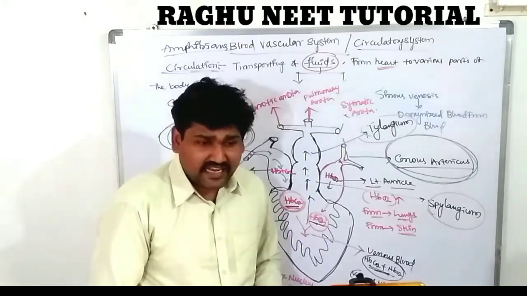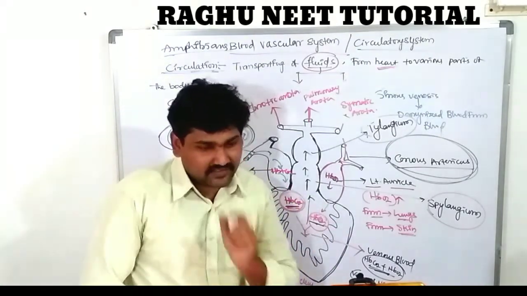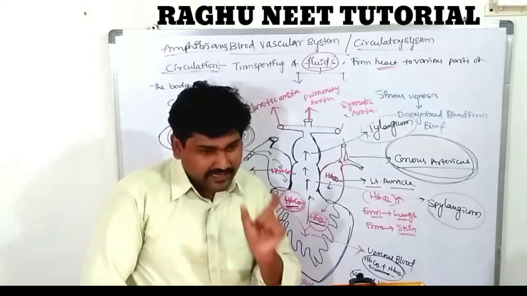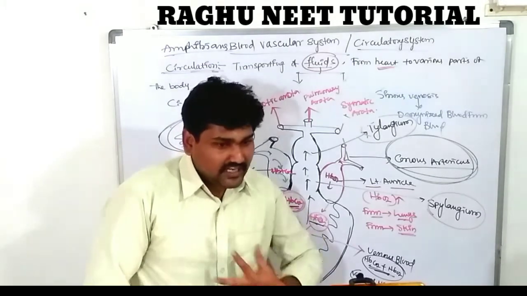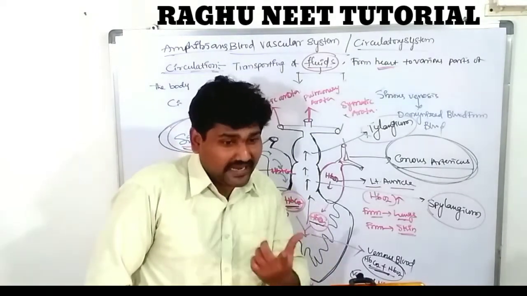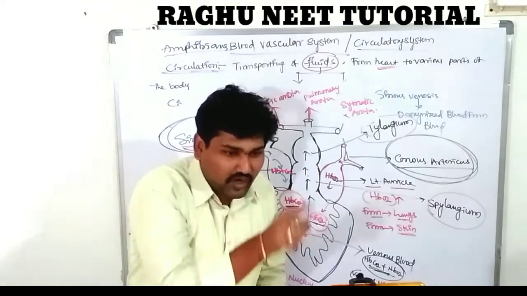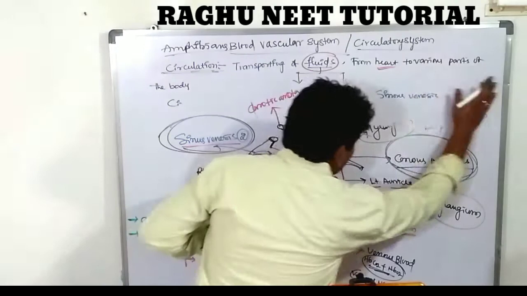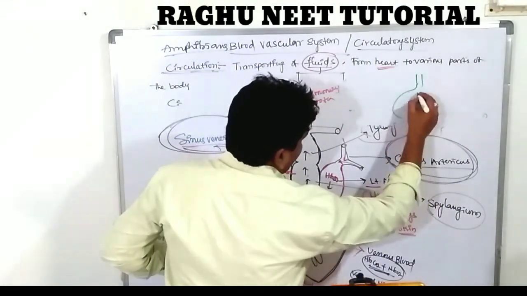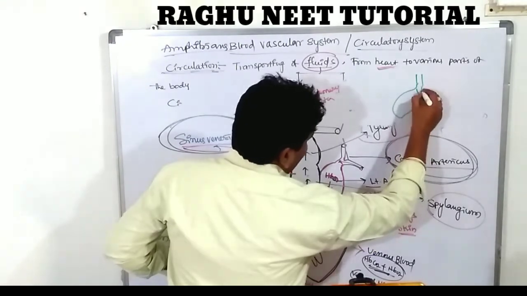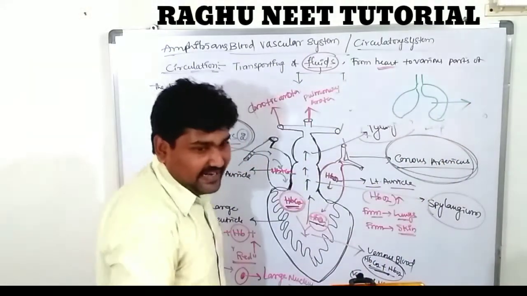The heart is located in between the two lungs. The amphibian heart looks like a triangular, conical structure. It is located in between the two lungs. The left side of the lung has a small depression.